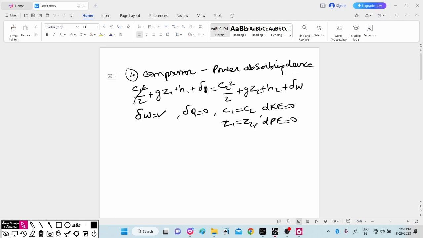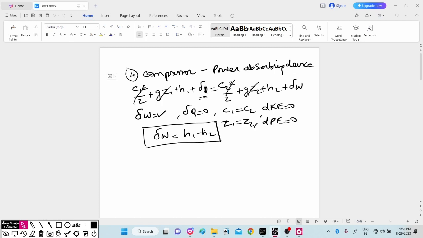Applying these, C1 square and C2 square get cancelled, Z1 and Z2 get cancelled, there is no effect of the height, and heat transfer is also equal to 0. So we can say that del W will be equal to H1 minus H2, where H1 is the enthalpy of the air entering and H2 is the enthalpy of air leaving.